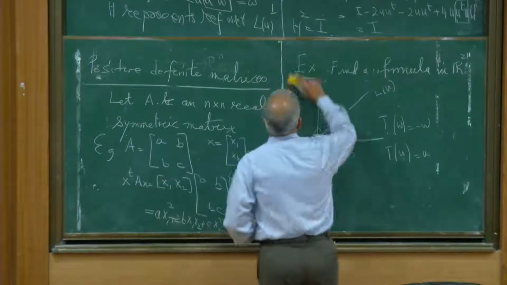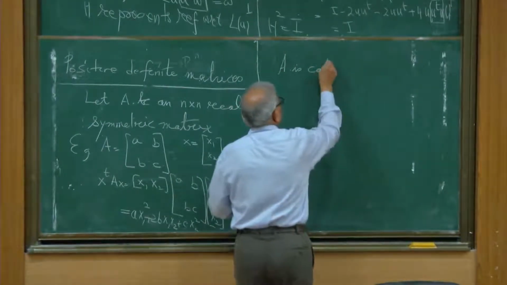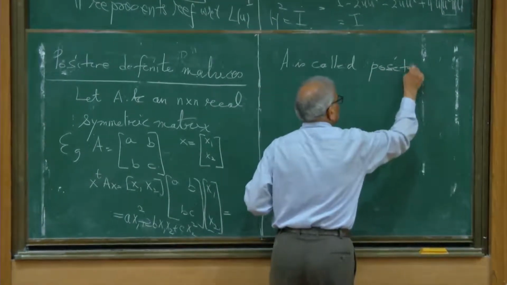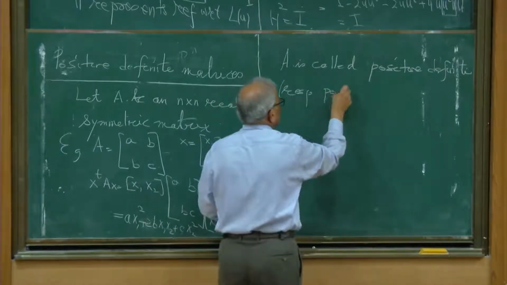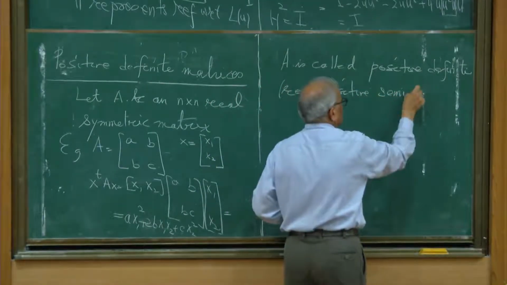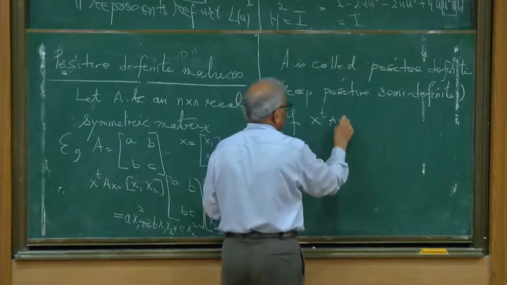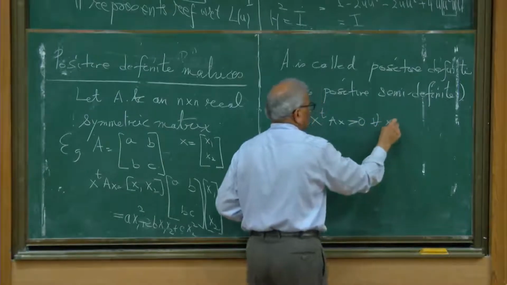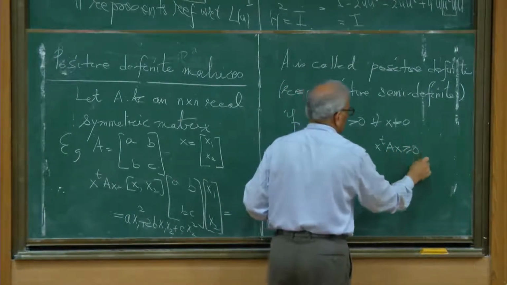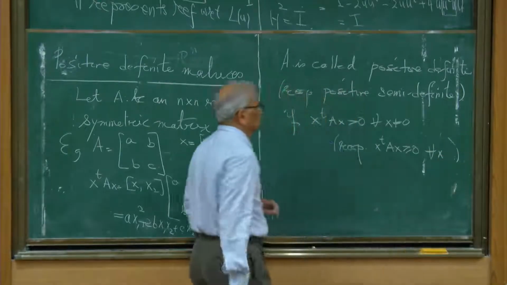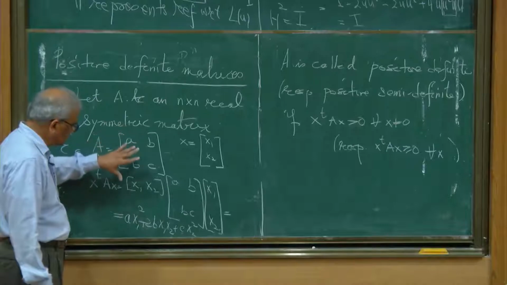Okay, so let me write this definition. A is called positive definite, or we can say positive semi-definite, if X transpose AX is positive for all non-zero X, and respectively X transpose AX is bigger than or equal to 0 for all X. So we have a real symmetric matrix, and if it is 2 variables, I have this quadratic form.